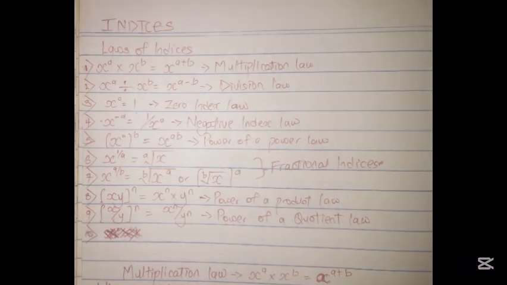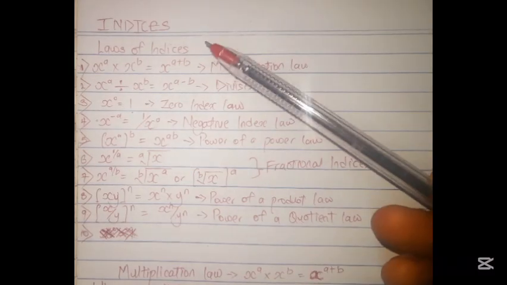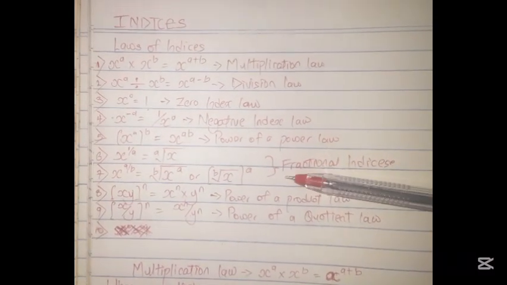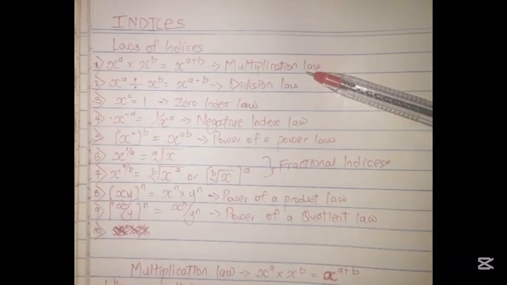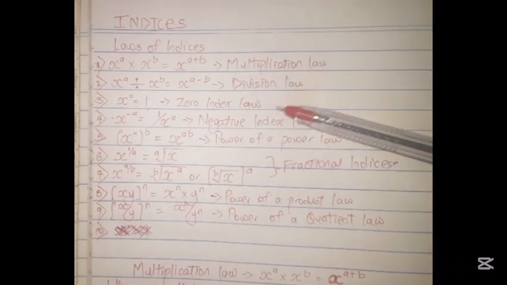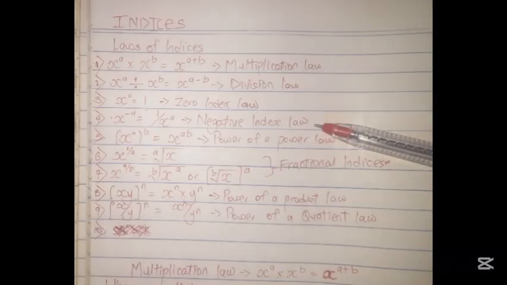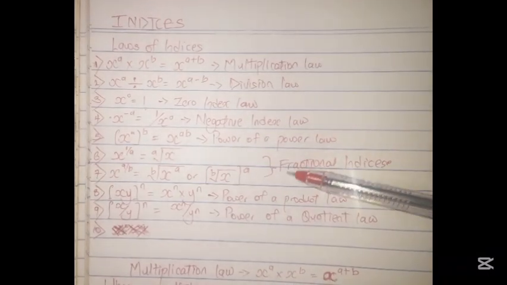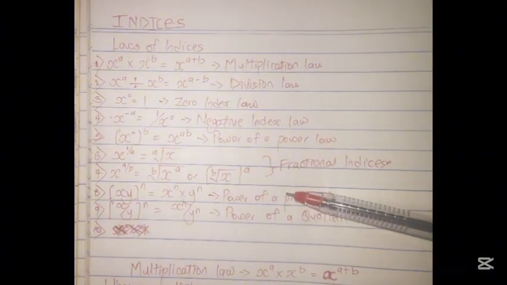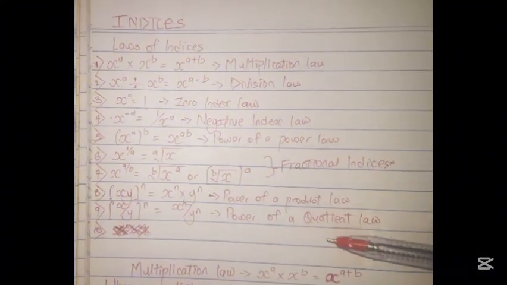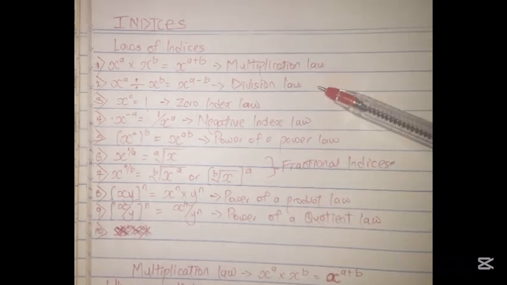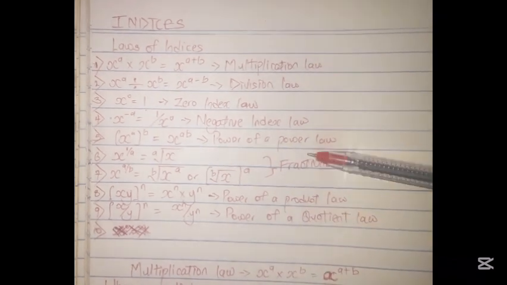Today we'll be talking about indices and we'll be starting from laws of indices. Here we have 9 laws of indices. We have the multiplication law, the division law, the zero index law, the negative index law, the power of a power law, the fractional indices, these two. We have the power of a product law and the power of a quotient law. So these are the 9 laws of indices and we'll be taking them one after the other.